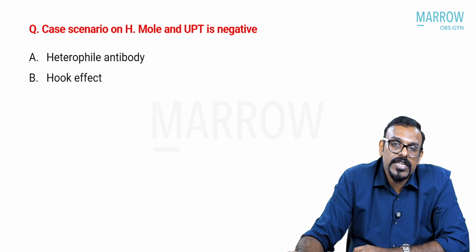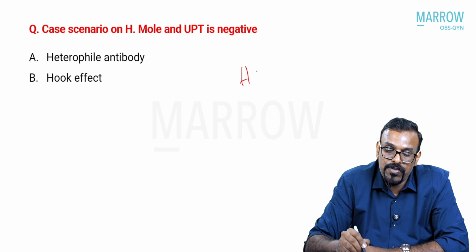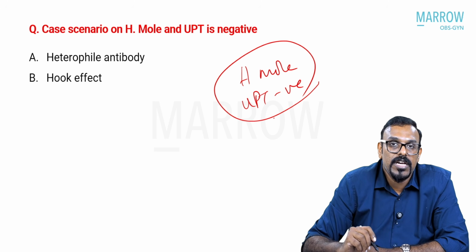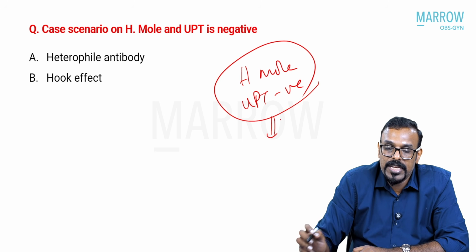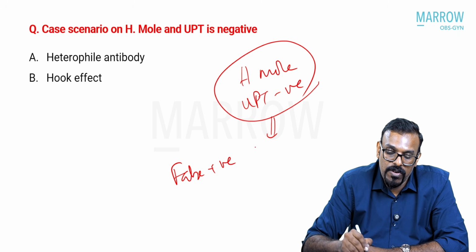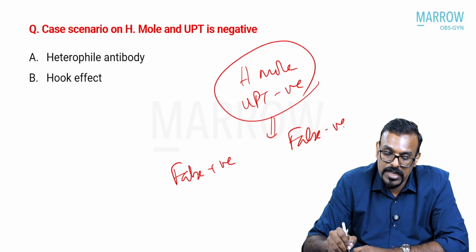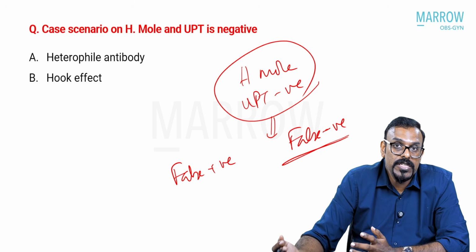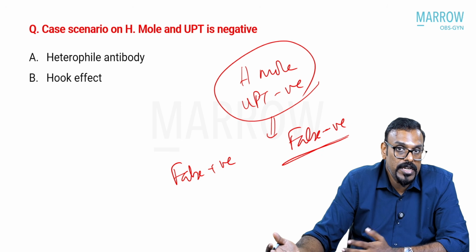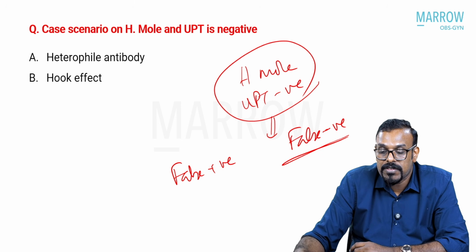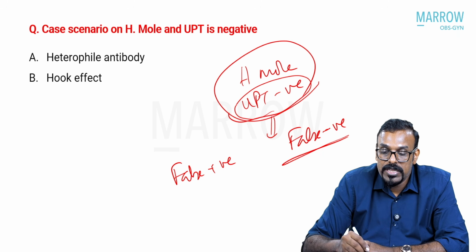And you have a case scenario where the patient is having hydatidiform mole, but the UPT is negative. These kinds of questions are again favorites for examiners, where you have false positive and false negative HCG assays. When you have a molar pregnancy, you actually have high levels of beta HCG. If you look at her serum beta HCG, it might be around 1 lakh, 1.5 lakhs, but still her UPT is negative. Again, that is some problem with the assay.